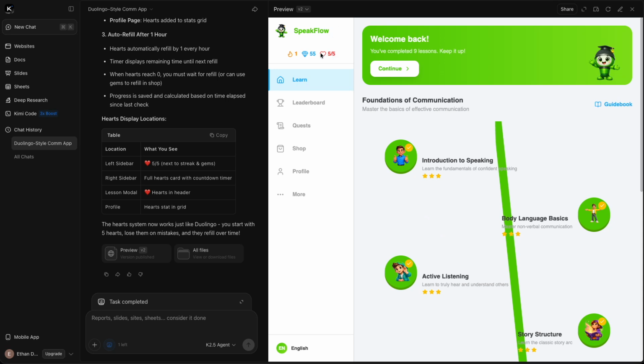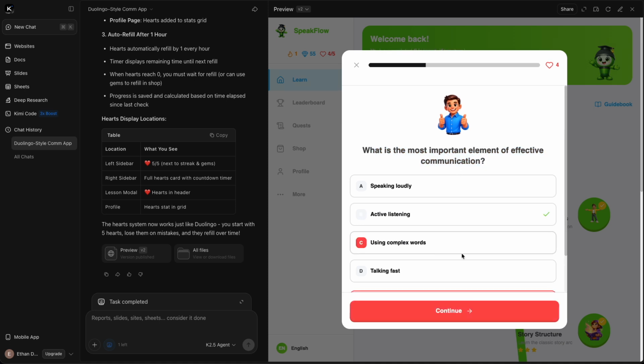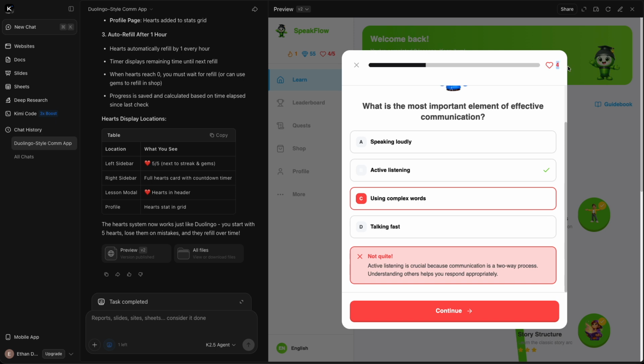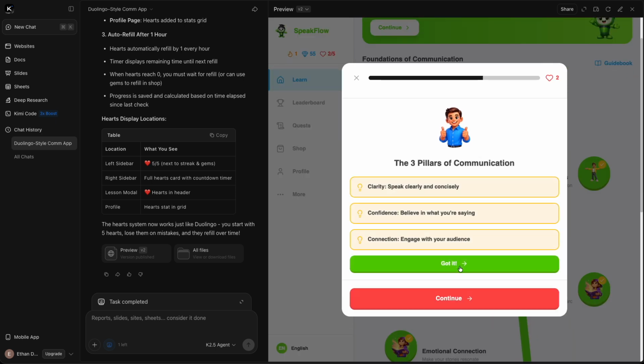We've got our hearts indication up here in the corner now. So if we go into one of these, and we got 5 hearts up here, and what is the most important for effective communication? We will do the incorrect answer using complex words, and our heart counter has gone down. And using complex words, continue. Got it. Oh, so here is another bug. So you will lose a heart for this middle thing, even though there's no option for picking the right answer.